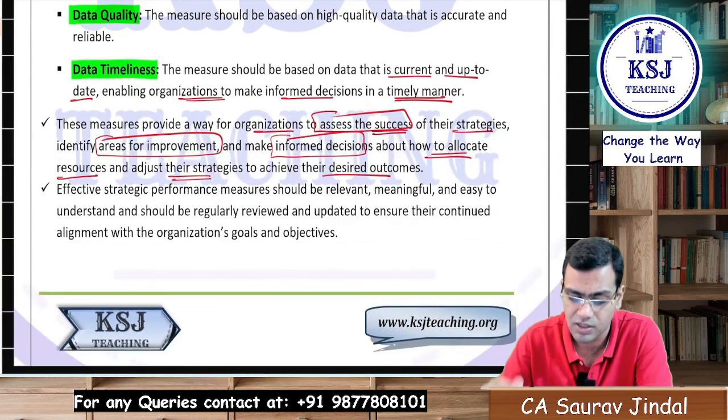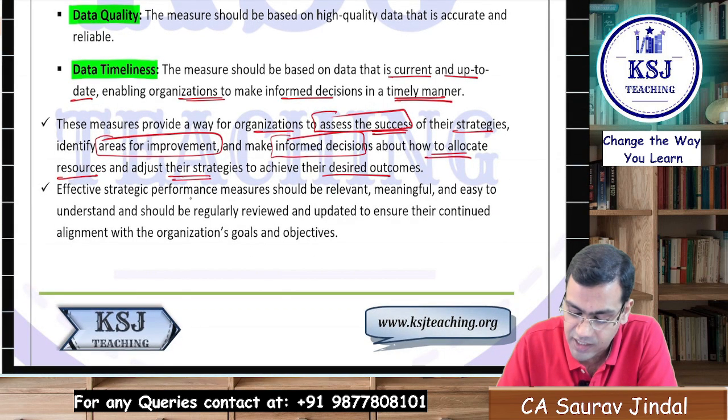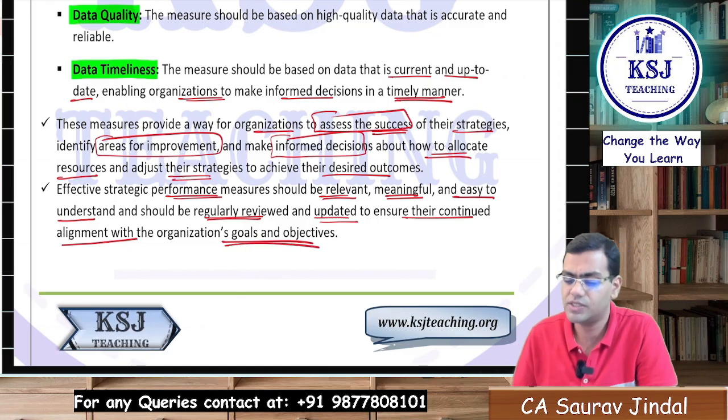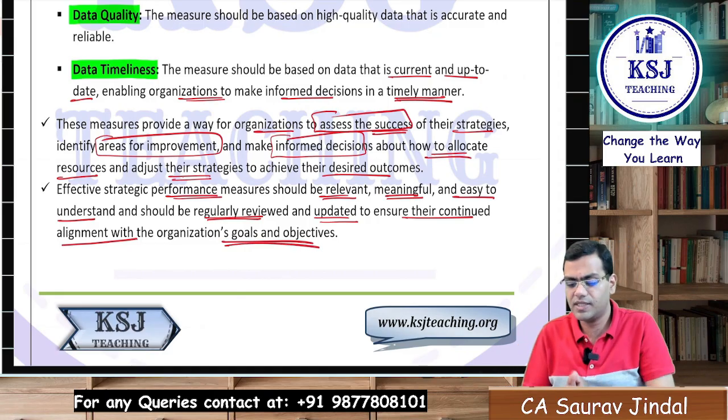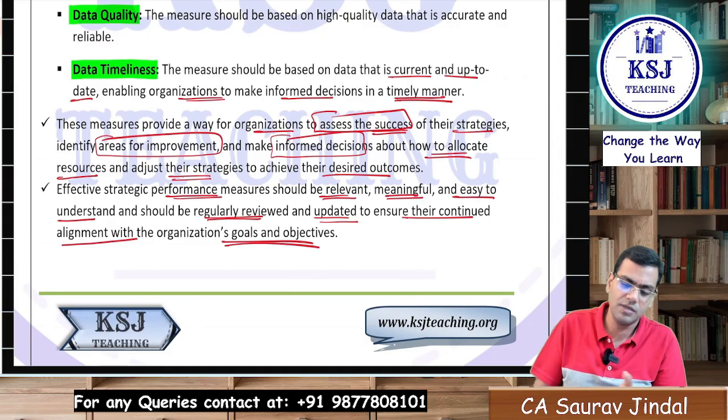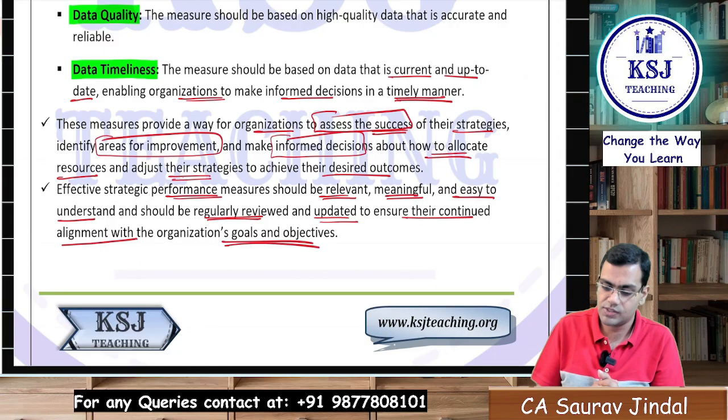Intention means the goals and objectives. So effective strategy performance measures should be relevant, meaningful, and easy to understand, and should be regularly reviewed and updated to ensure their continued alignment with the organizational goals. We have already seen that they should be relevant and meaningful, and you should keep on updating them according to the changing business environment, right?